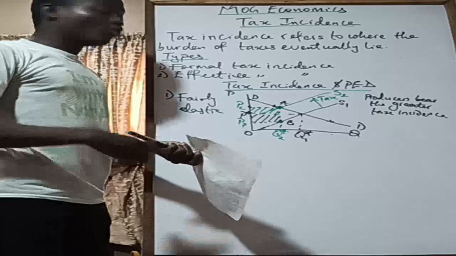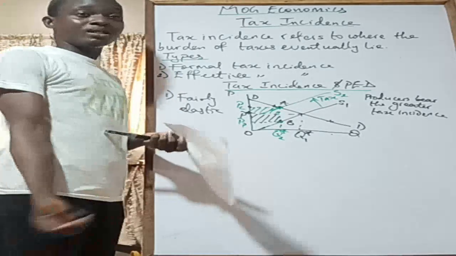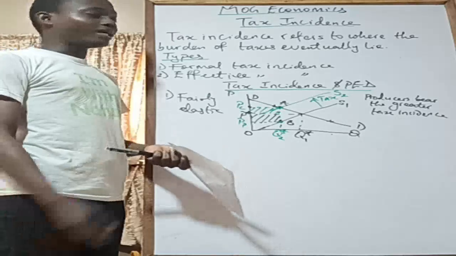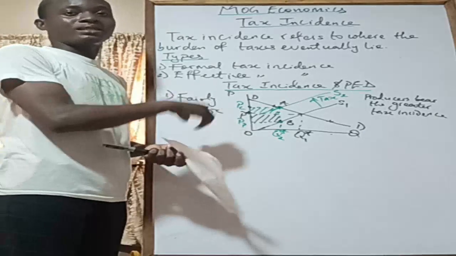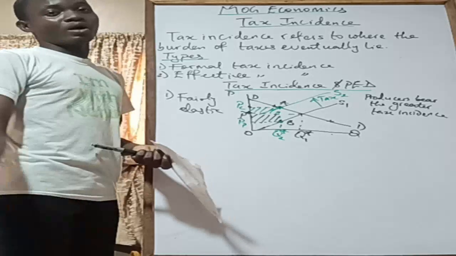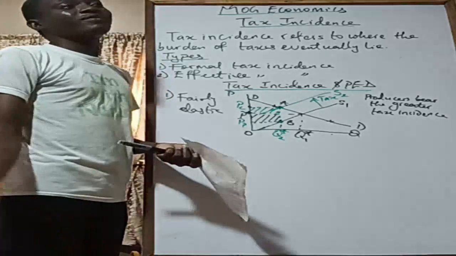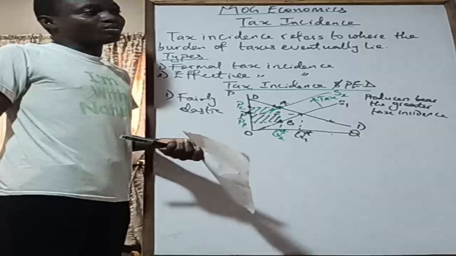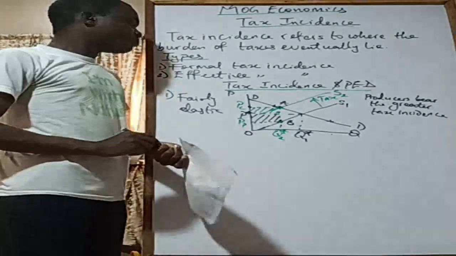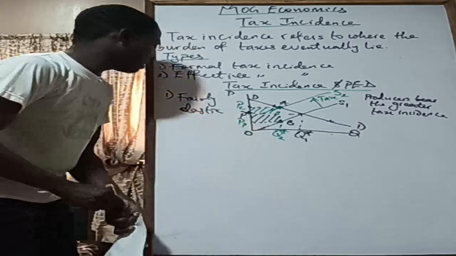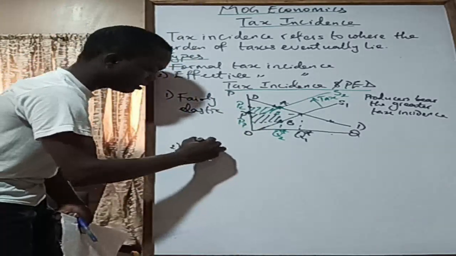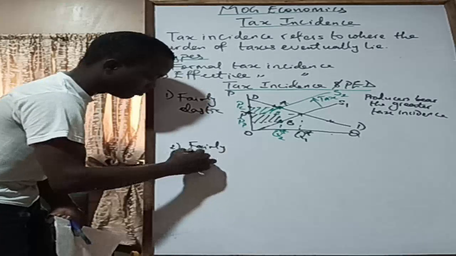Okay. Why is that the case? Of course, for elastic demand, if you raise your price a little bit, a lot of people are going to demand less of your product. So which means that you can't really tie this tax down on the consumers because many of them are leaving your commodity for another one. Okay, so you just have to bear, as a producer, to pay the bigger part of the tax. Right. So that's that about that. Now for number two, we have the fairly inelastic demand.